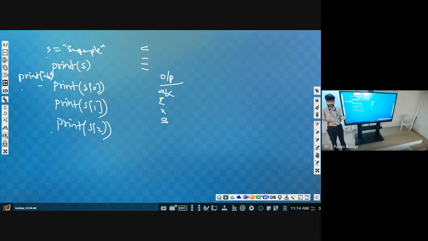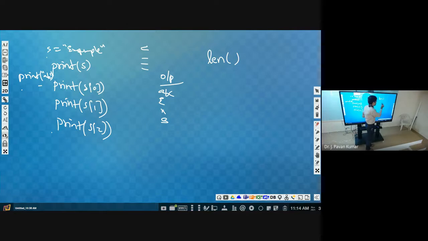But how many characters will we have in this string? How will we come to know? That is difficult, isn't it? How many characters do we have in this particular string? For that, there is one convention that we can use, that is length. Okay, what is this one? Length function.